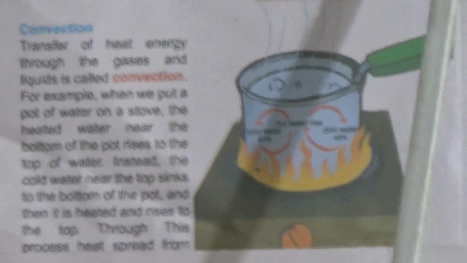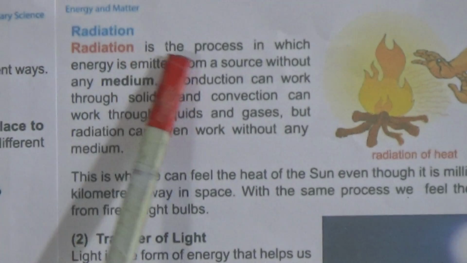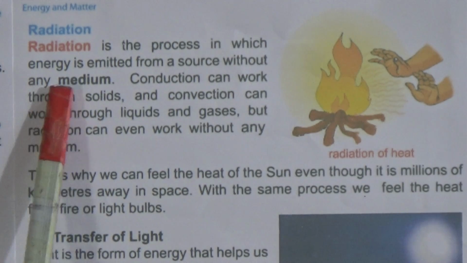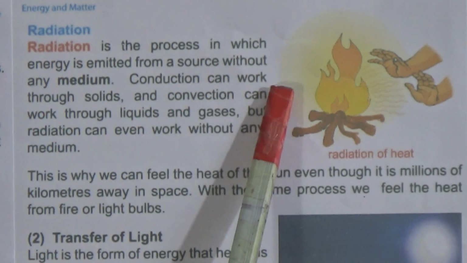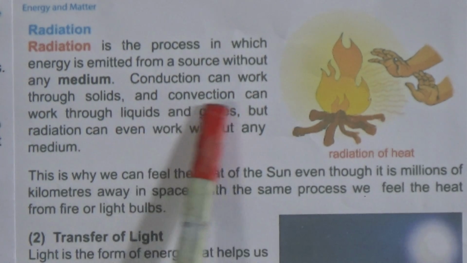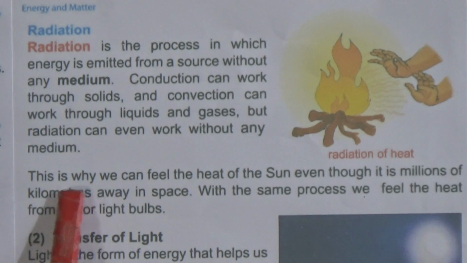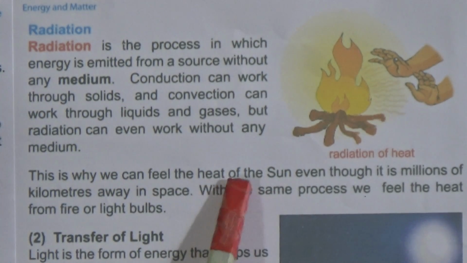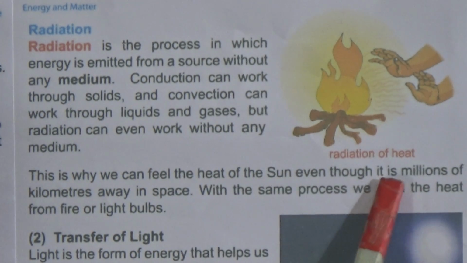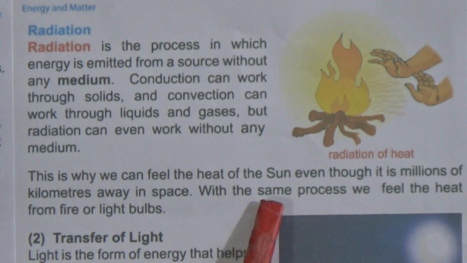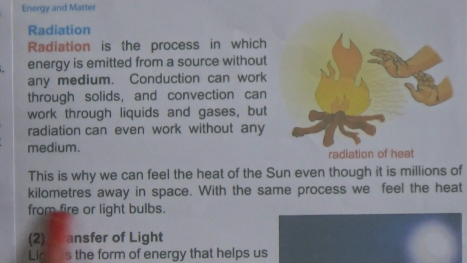Now come to radiation. Radiation is the process in which energy is emitted from a source without any medium. Conduction can work through solids and convection can work through liquids and gases, but radiation can even work without any medium. This is why we can feel the heat of the sun even though it is millions of kilometers away in space. With the same process, we feel the heat from fire and light bulbs.